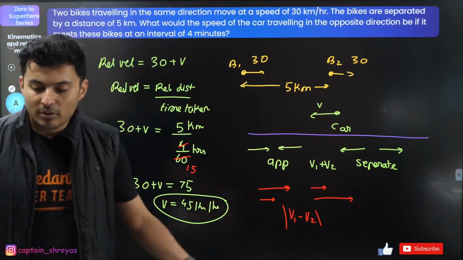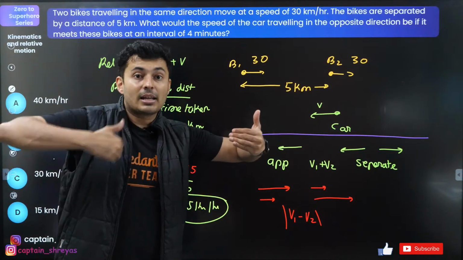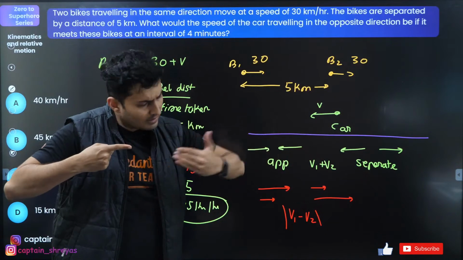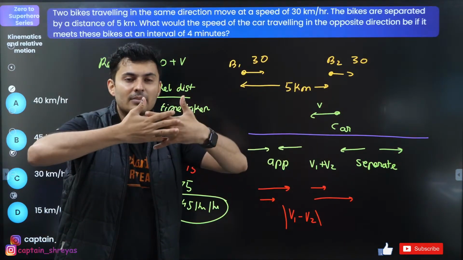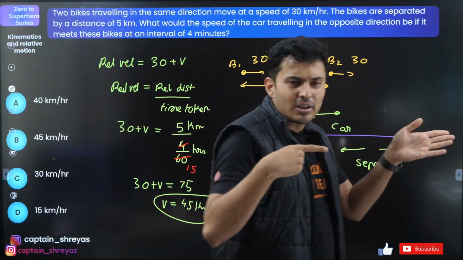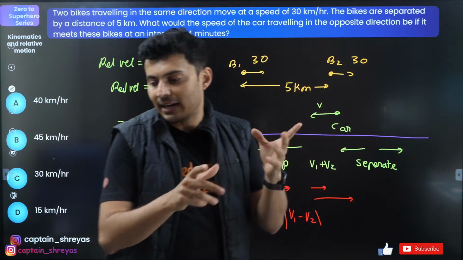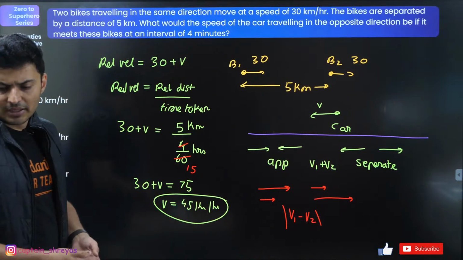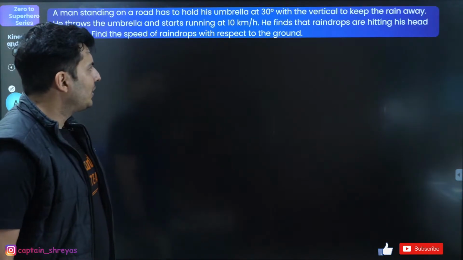So when they come close, they are coming towards each other faster. If this is going with 30, this is going with 50, relative speed will be 80. I am going with 50, somebody is going with 30, so relative speed will be smaller. Subtract 50 minus 30. You can watch this for NIT also. Okay, moving on to the next question.